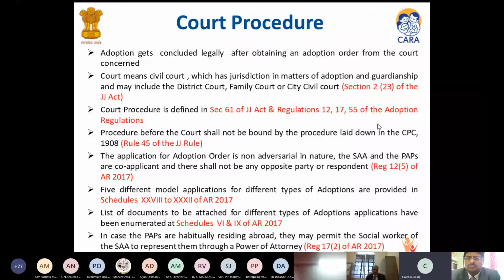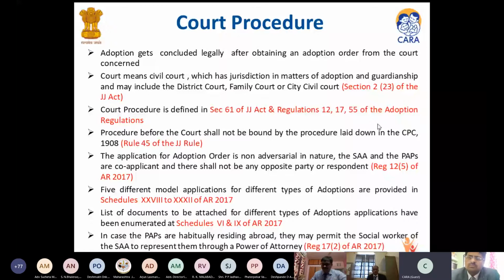The model adoption applications for all five types of adoptions are provided in Schedules 28 to 32 of the Adoption Regulations 2017. The list of documents that need to be attached with each type of model application is defined under Schedules 6 and 9.